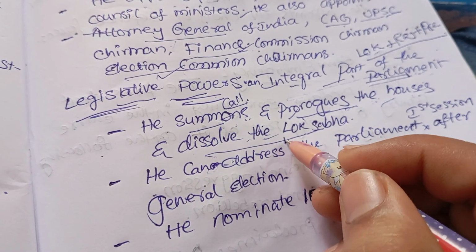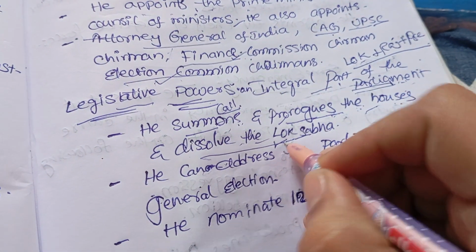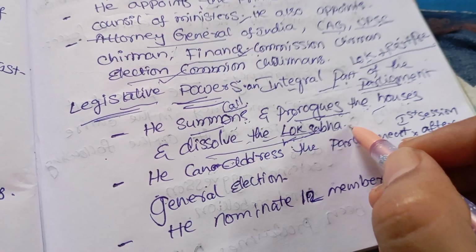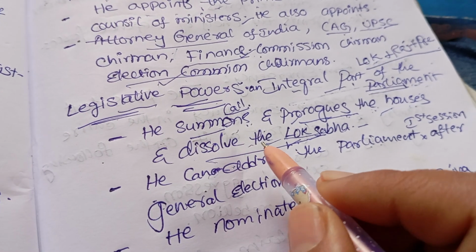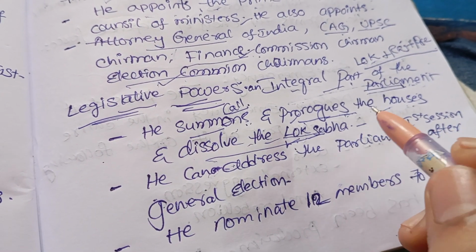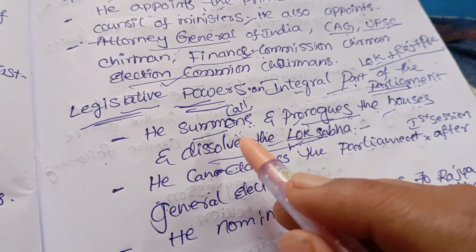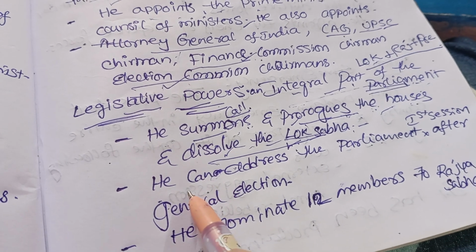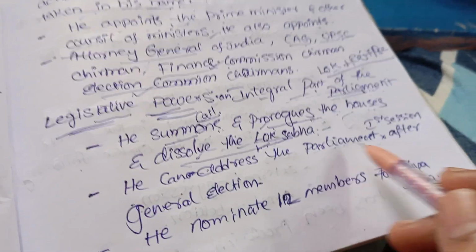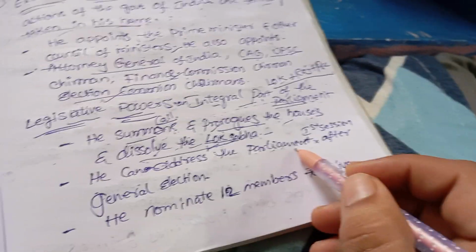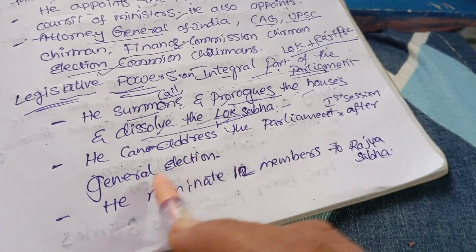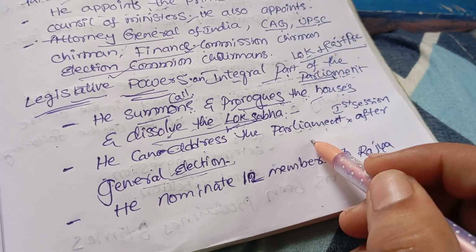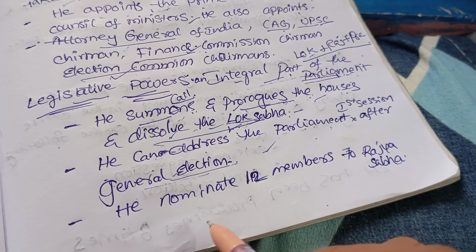As we know, Lok Sabha is a temporary house and Rajya Sabha is a permanent house. So as a temporary house, the Lok Sabha is dissolved every 5 years. Even without completion of 5 years, the house can be dissolved by the call of the President of India. Okay, so now he can address the parliament, the first session after general election. So after general elections, the first session of the parliament is addressed by the President of India.